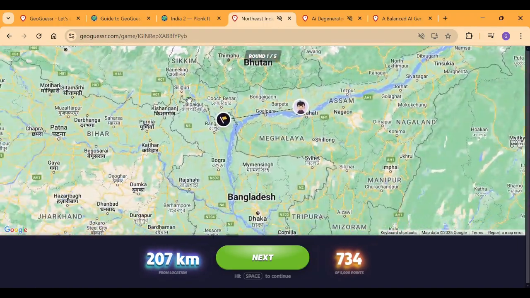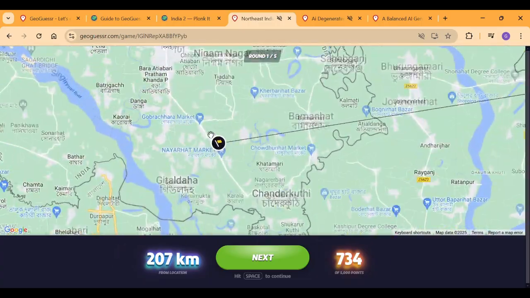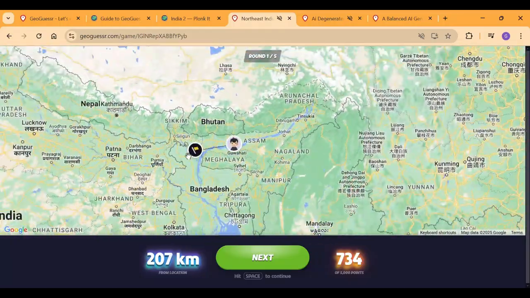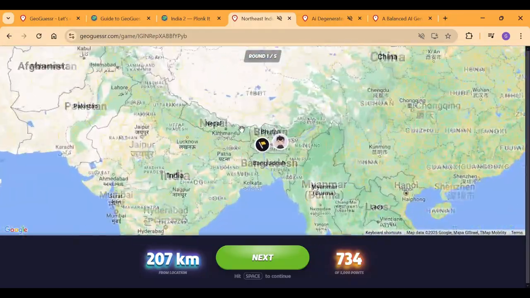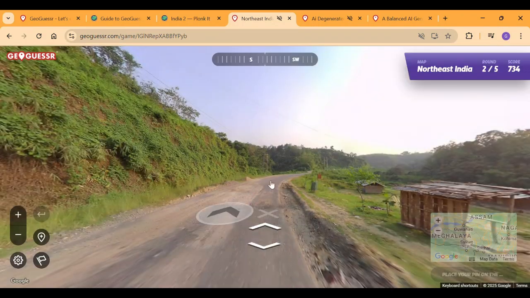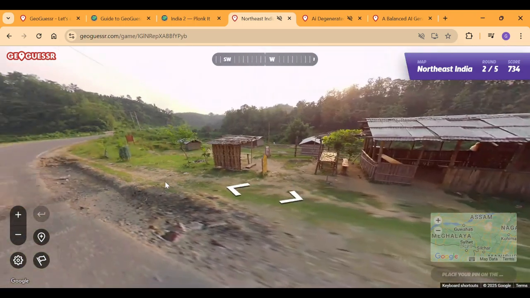Wait! Is West Bengal in the map? Are you serious? No! Why? This is unfair! Okay. I mean, fine. We're at least kind of in the right region. Okay, so it kind of felt Assamese, but also kind of felt like that.